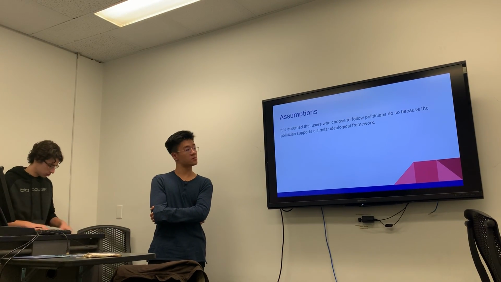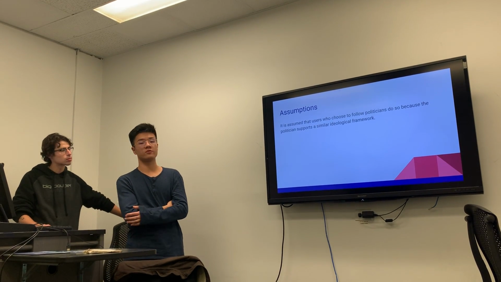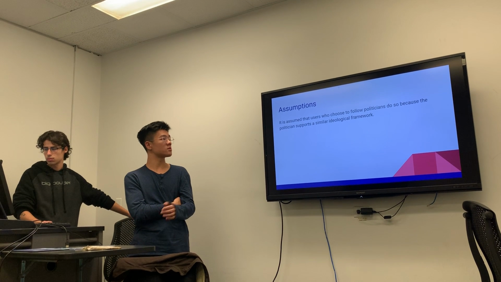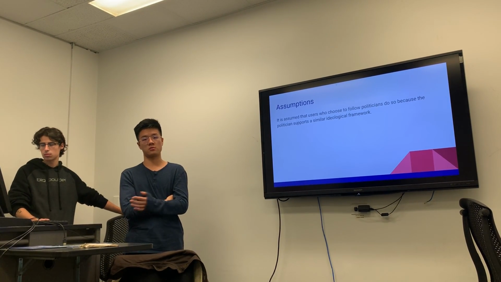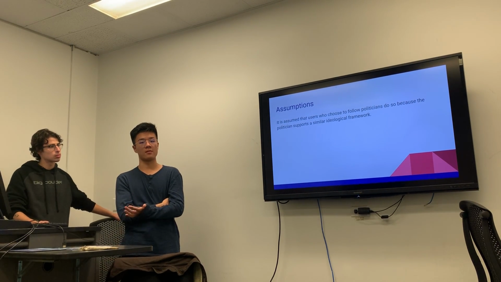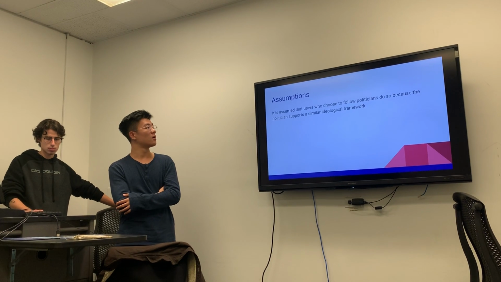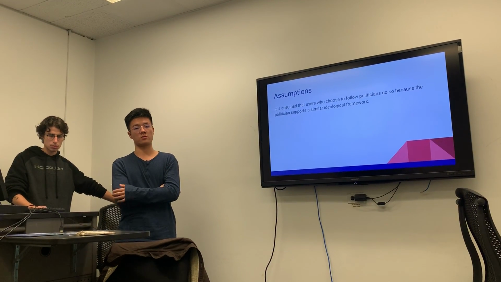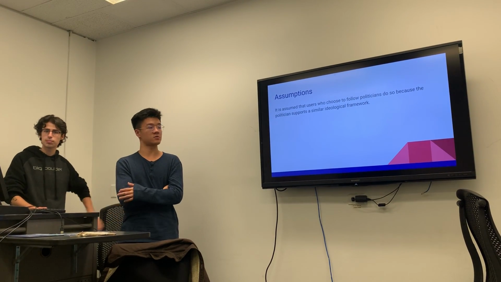Here they also make the assumption that a Twitter user will choose to follow politicians because they support a similar ideological framework. It's not that they have the very opposite ideology but follow them just because they want to tease them or stand against them.